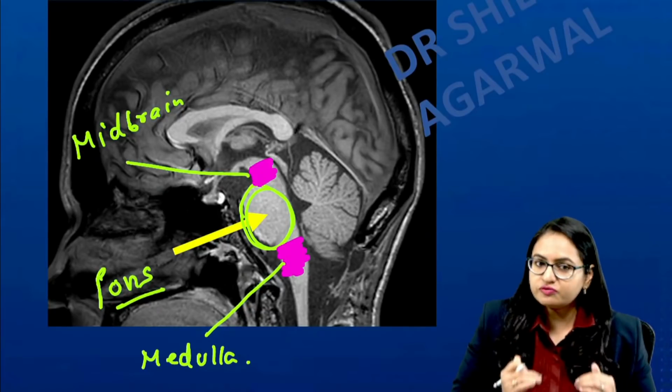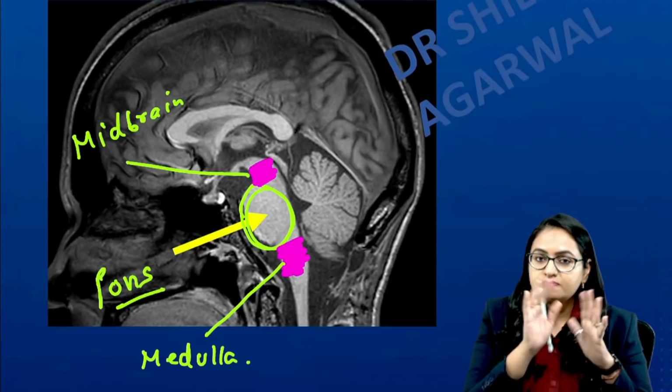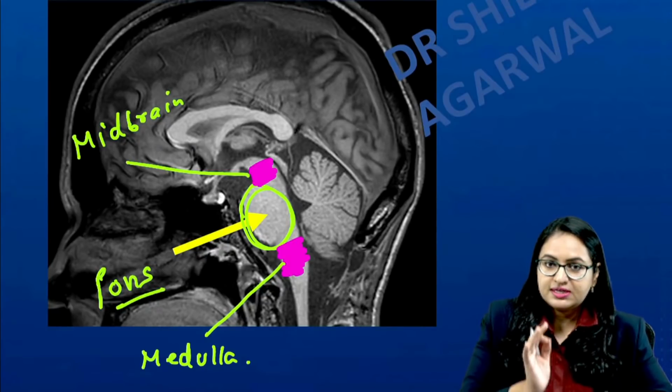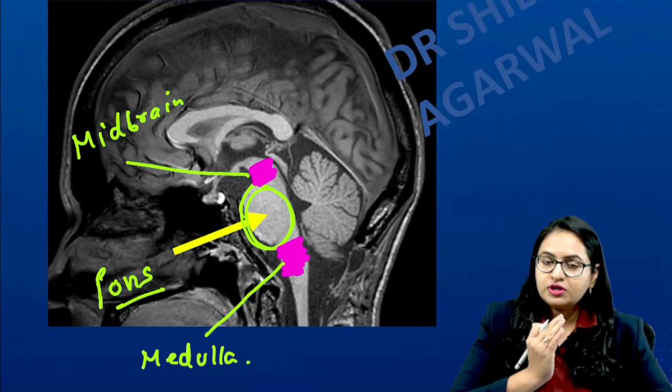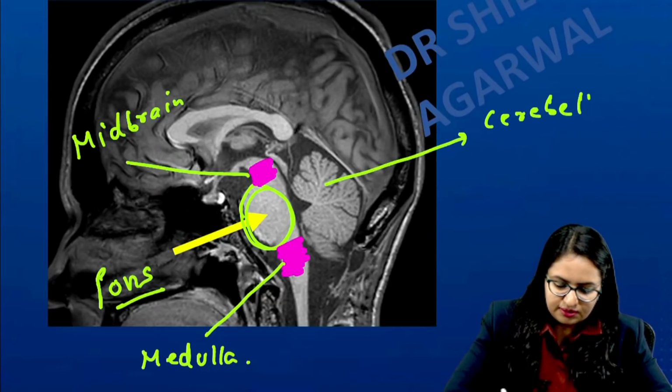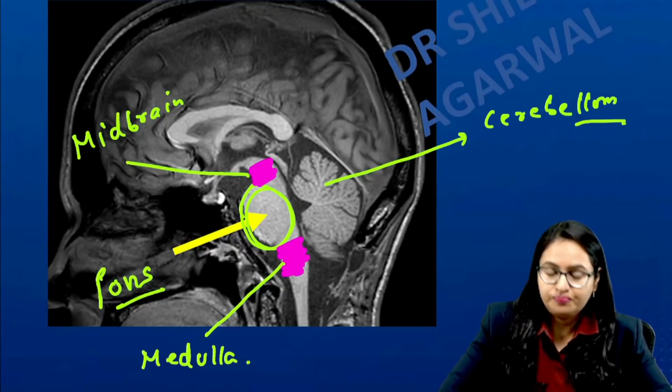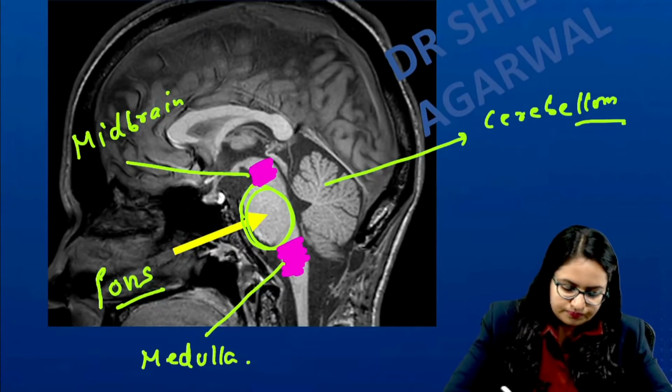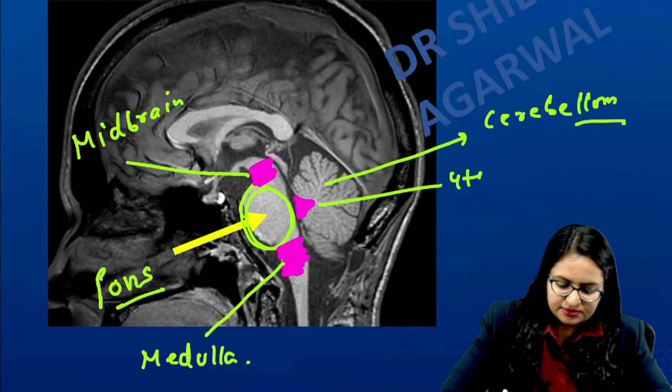Right, these are the parts of the brainstem, and we know that the expanded part of the brainstem is the pons. Secondly, it is in front of the cerebellum. We very well know that this structure over here is the cerebellum, and between the pons and the cerebellum, this triangular structure is the fourth ventricle.